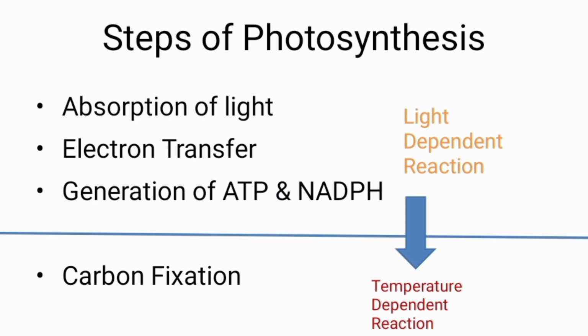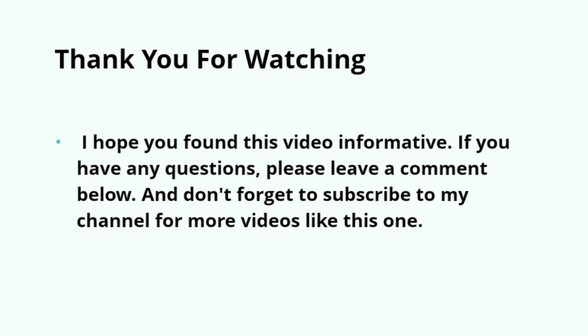Then the second phase is the light independent phase, that is the dark phase, where the ATP and the NADPH generated in the first phase are used to produce carbohydrates. The dark reaction occurs in the stroma of the chloroplast.